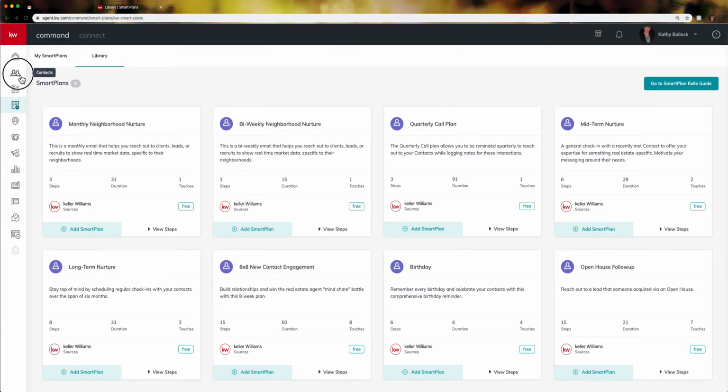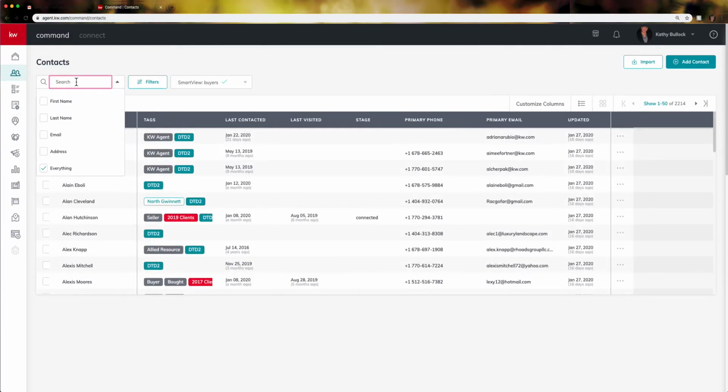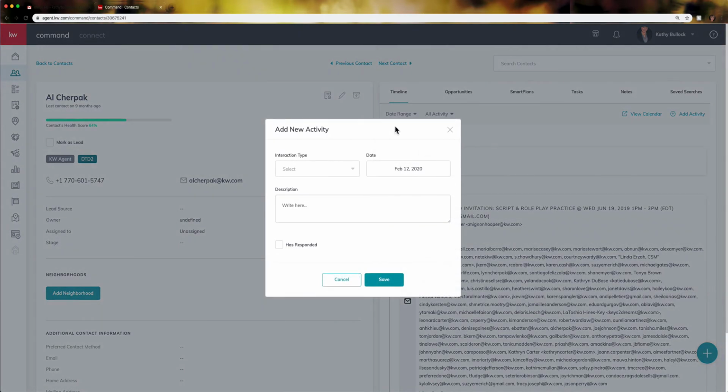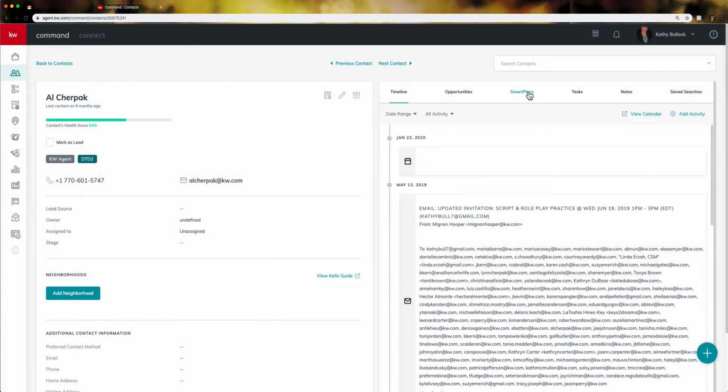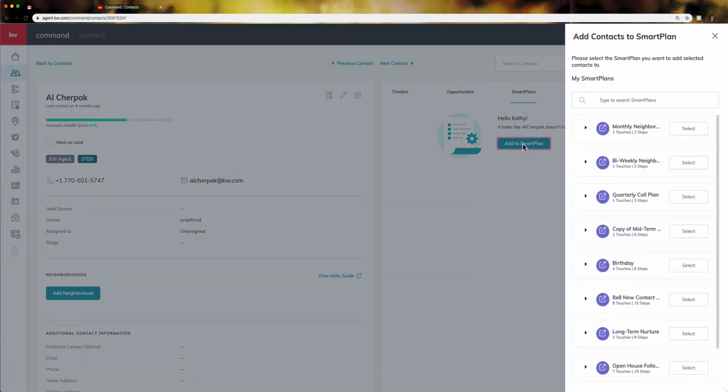I'm going to come into my contacts and search for the contact that I want. There's a couple of different ways, I apologize. We can come out here to a contact, and I can come over here to Smart Plans and set it up, or I can come down here to this blue dot with the white cross in it and add an activity, which can be a Smart Plan also. Or up here in the Smart Plan, I can hit Add Smart Plan.